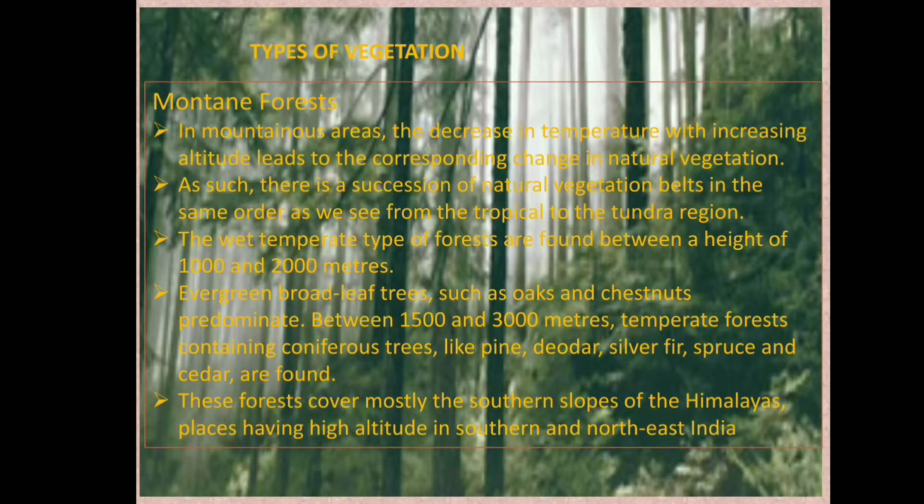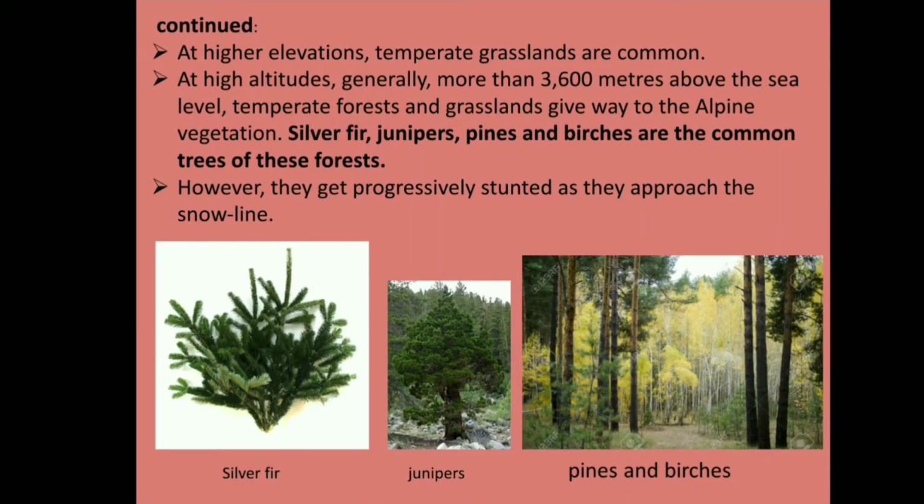Evergreen broad-leaf trees such as oaks and chestnuts predominate between 1500 and 3000 meters. Temperate forests containing coniferous trees like pine, deodar, silver fir, spruce, and cedar are found. Forests cover mostly the southern slopes of the Himalayas, and places having high altitude in southern and northeast India. At higher elevations, temperate grasslands are common.